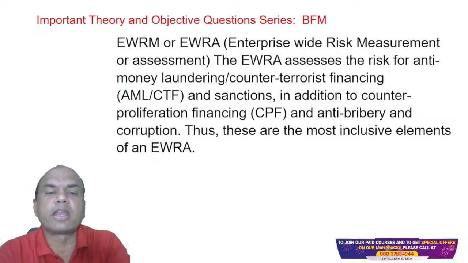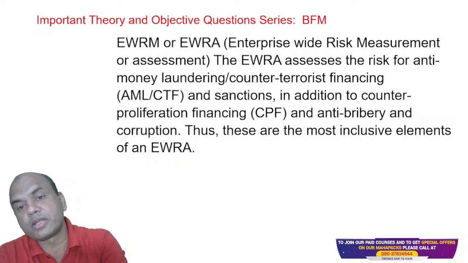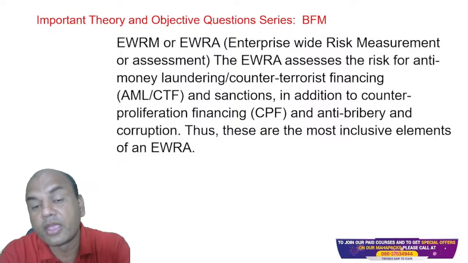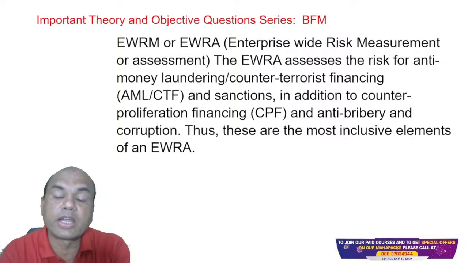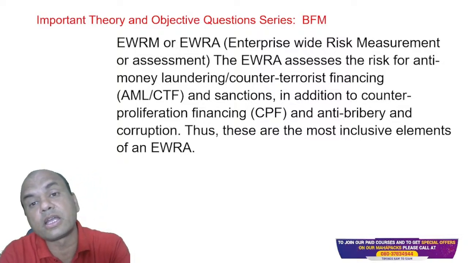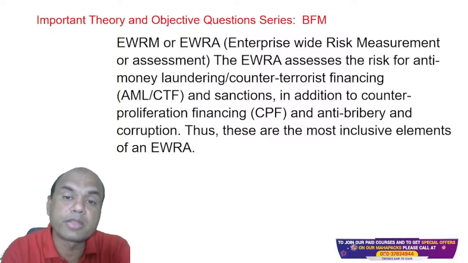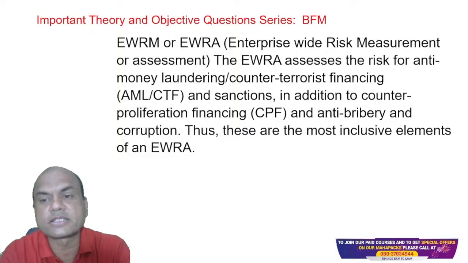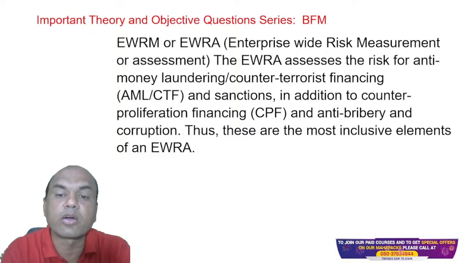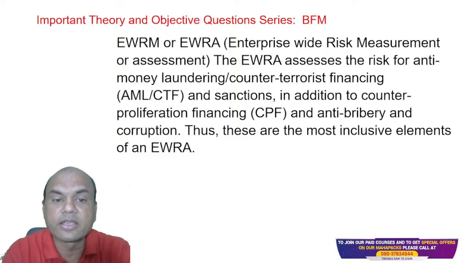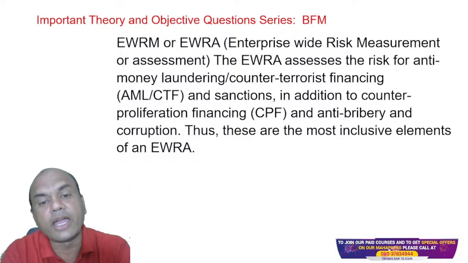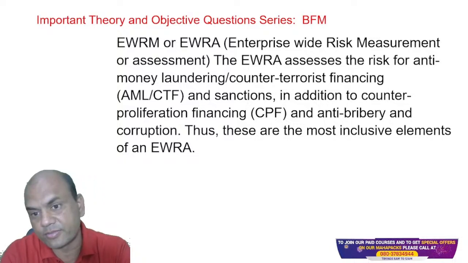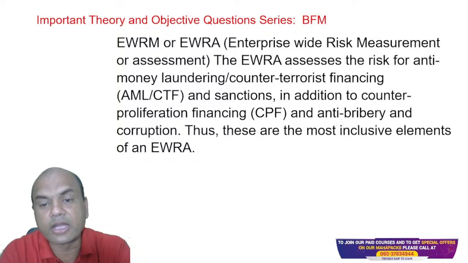What is EWRM or EWRA? What do you mean by this? Enterprise-wide risk measurement or risk assessment. Enterprise-wide means total, related to the enterprise, the complete company. EWRA or EWRM assesses the risk of anti-money laundering and counter-terrorist financing, that is AML and CTF, and sanctions, in addition to counter-proliferation financing and anti-bribery and corruption.